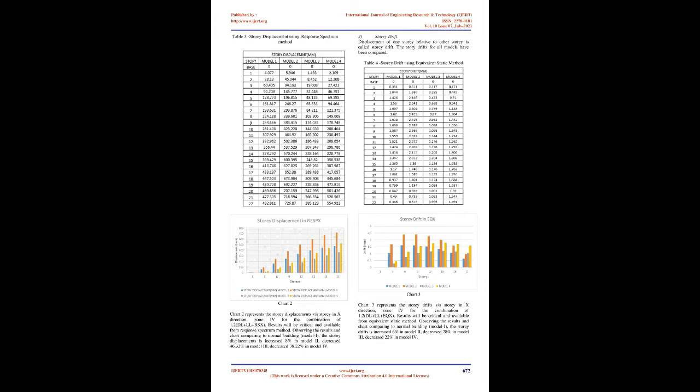Story displacements increase with floating column structure. Story shear will be reduced when a floating column occurs because of the decreased mass of columns in the structure. Increase the size of the beams and columns to improve the performance of the building with floating column, to reduce the story displacements and story drift.